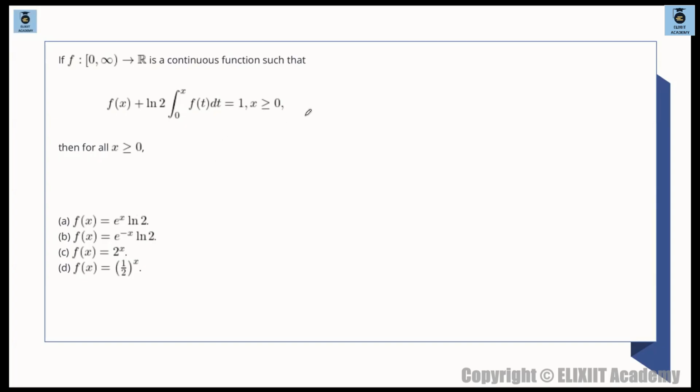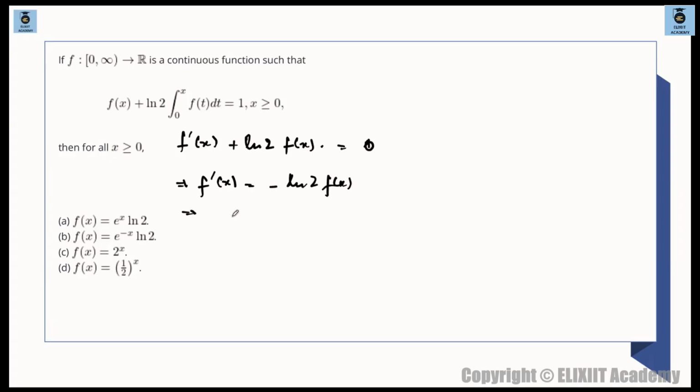So I differentiate this relation over here. What I will get from here is f dash of x. Why will I differentiate? Because f is stuck inside this integration, and to remove this integration over here, the best thing is to differentiate. So f dash of x plus ln 2 times integration 0 to x f of t dt. So f of t dt will become f of x by Newton-Leibniz into differentiation of x, which is 1. And this is equal to 0. The right hand side has a constant, so 0. So f dash of x is how much? f dash of x will be equal to minus ln 2 times fx.